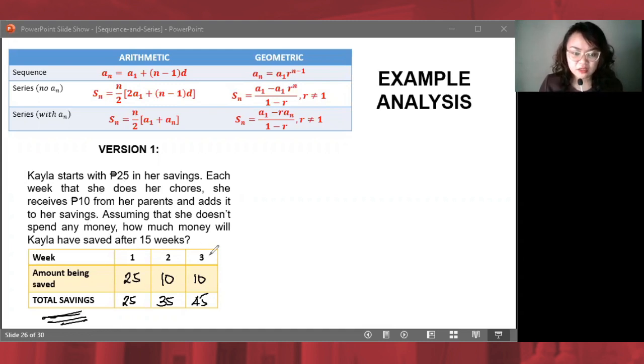That means, if we would be continuing this until week 15, whatever we get here will already reflect the total savings. So this is where the confusion usually comes. Just because it asks us how much money will Kyla have after 15 weeks doesn't necessarily mean na we will use arithmetic series na. Kasi, naka-reflect na agad dito kung magkano yung total savings niya just by looking at the sequence. Kasi we're just adding 10, 10, 10. Hindi naman katulad ng version 2 eh.